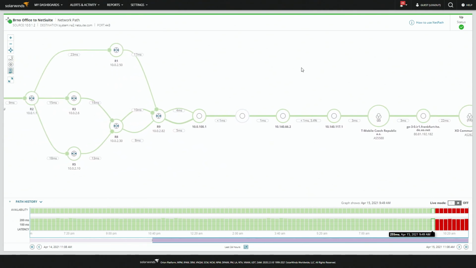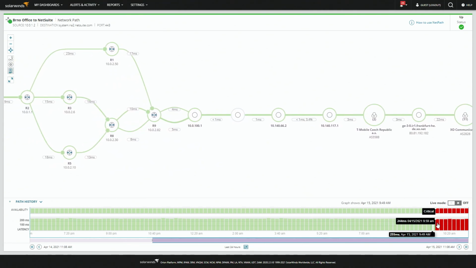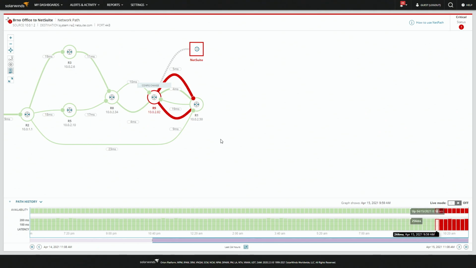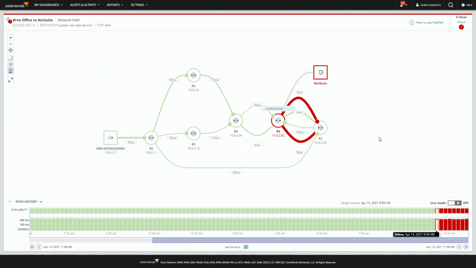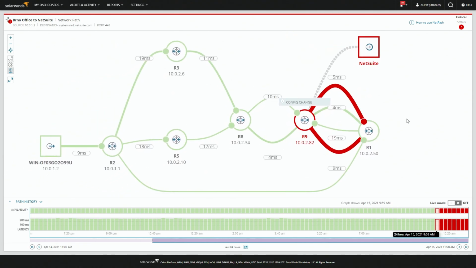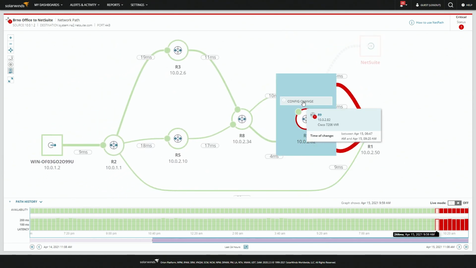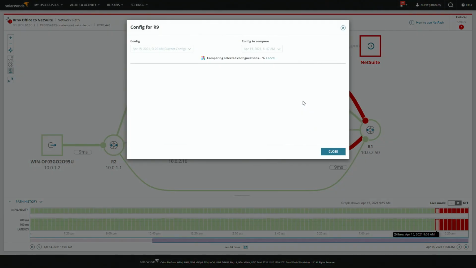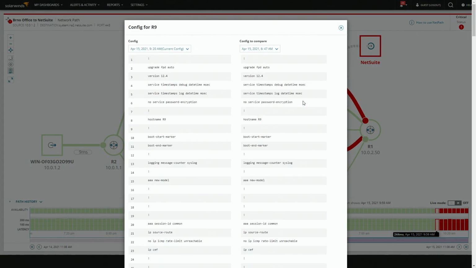But let's go to the first failure. So the first time we detected the failure was around 10 a.m. And there's a nice little pop-up there that says config change. So we can actually highlight that. And this is coming from that Network Configuration Manager. So one of the features of Network Configuration Manager is the ability to back up configurations, but it also can do something called real-time change detection.